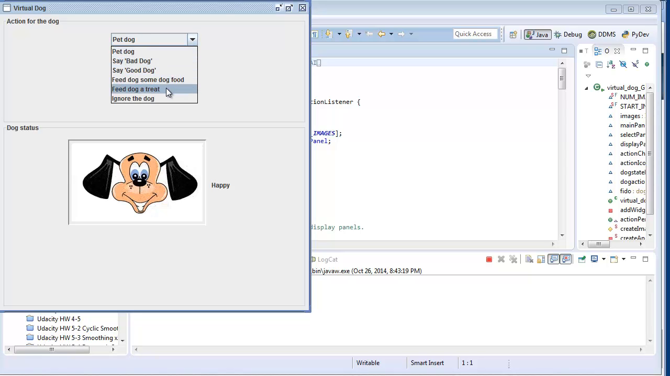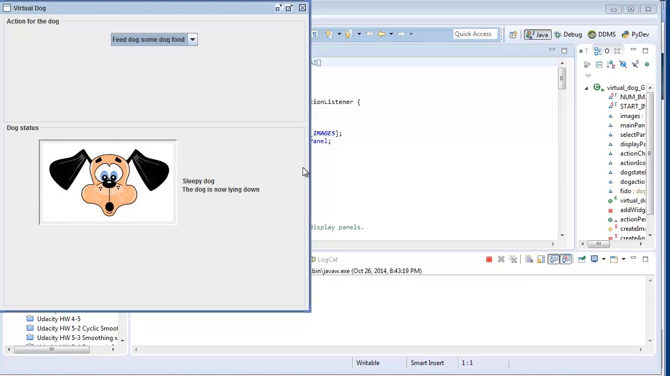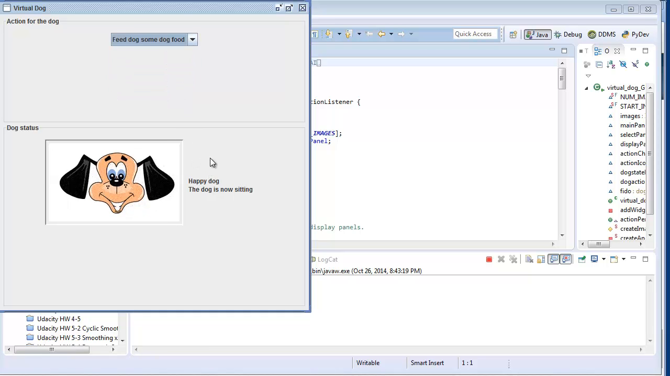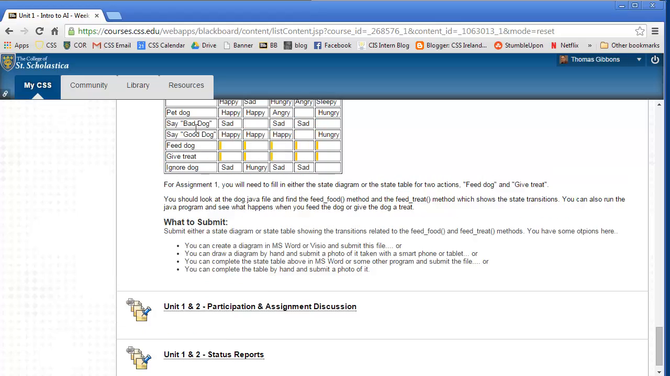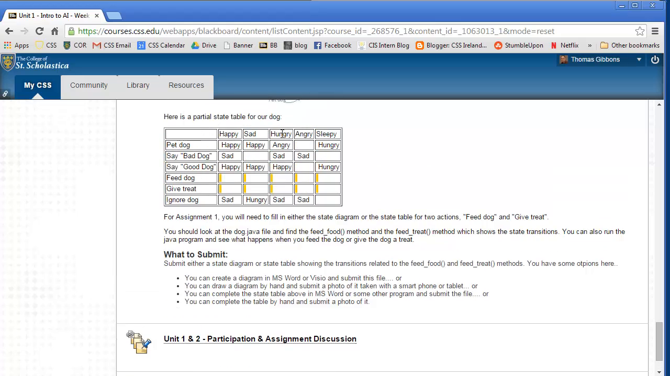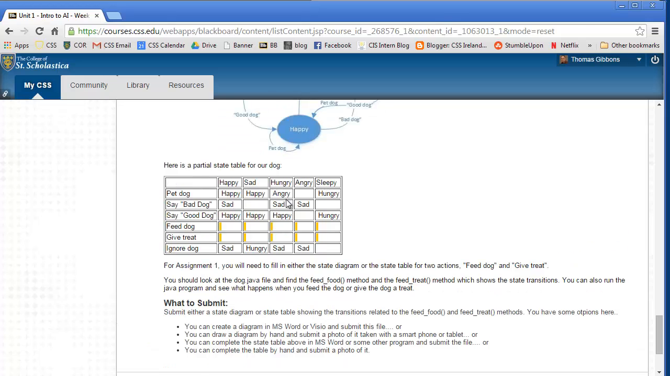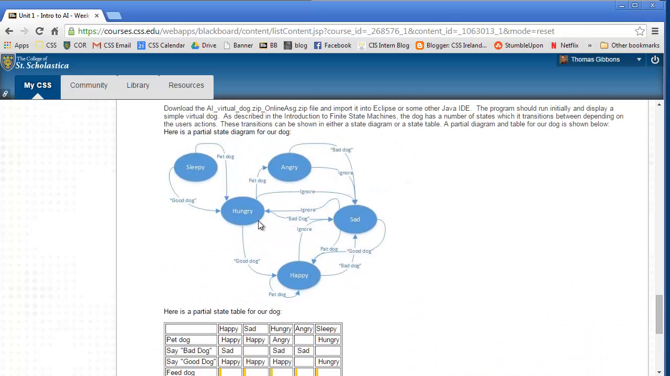So again, I have to look at what happens to the dog if I feed it some dog food. The dog's sleepy, and now I feed the dog some dog food, it stays sleepy. Now if I pet the dog, it'll be hungry, and then if I feed the dog, it'll be happy. So again, I can keep track of some things. When the dog is hungry and I feed it, it becomes happy. So you have to go through the different states and fill this out. Or else, create a diagram here and show that when the dog is hungry and I feed the dog, it'll go to happy.